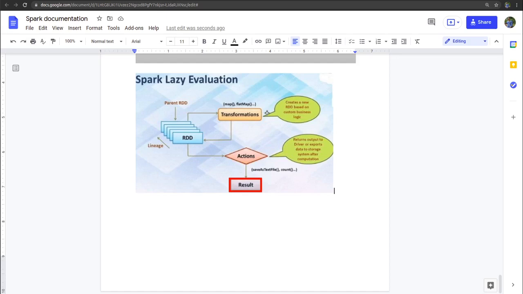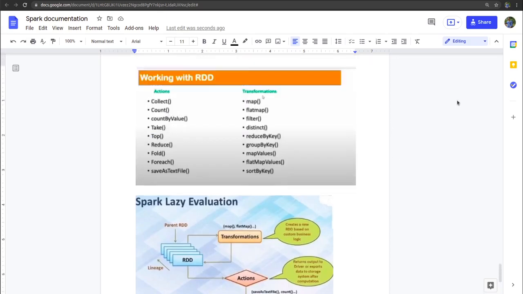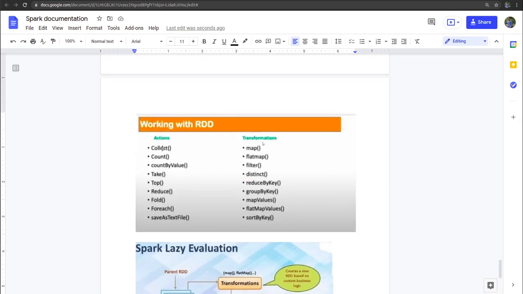So let's check out which are these transformation commands and which are action commands. As you can see here, action commands are like collect, count, count by value, take, top, reduce, fold, for each, and save as text file. And then we have transformations such as map, flat map, filter, distinct, reduce by key, group by key, map values, flat map values, sort by key.